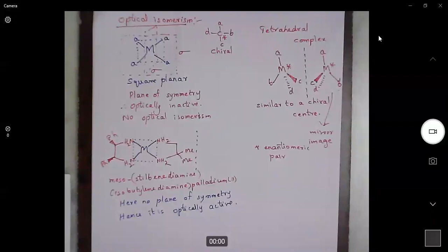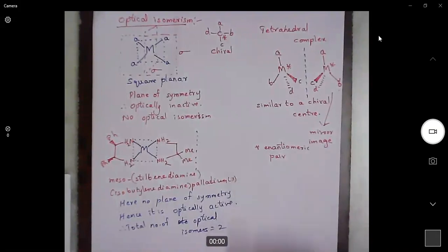So the total number of stereoisomers, in this case, is optical. Total number of optical isomers is 2.